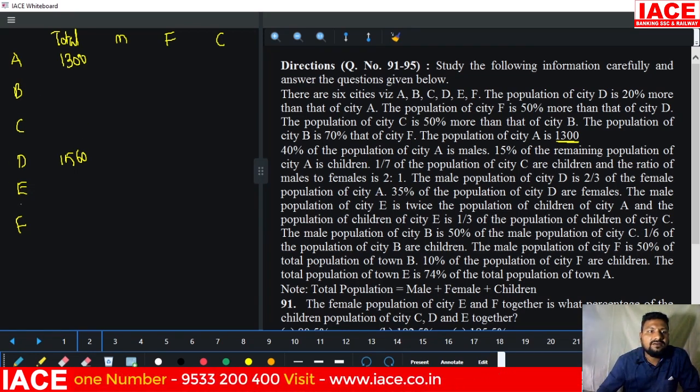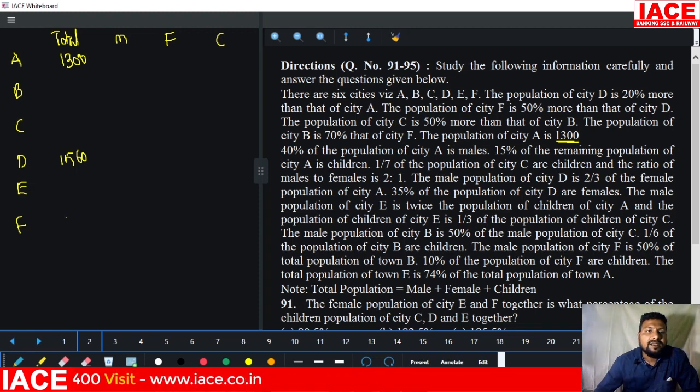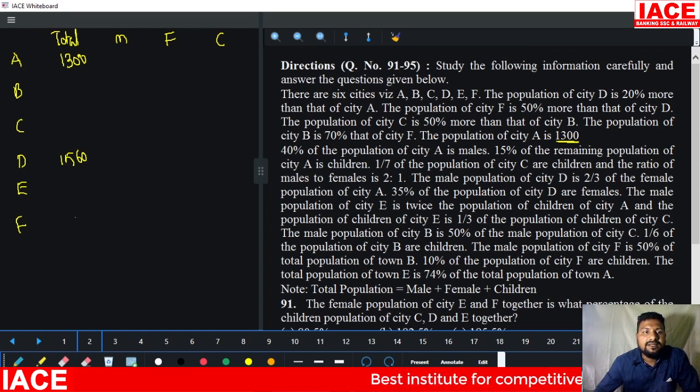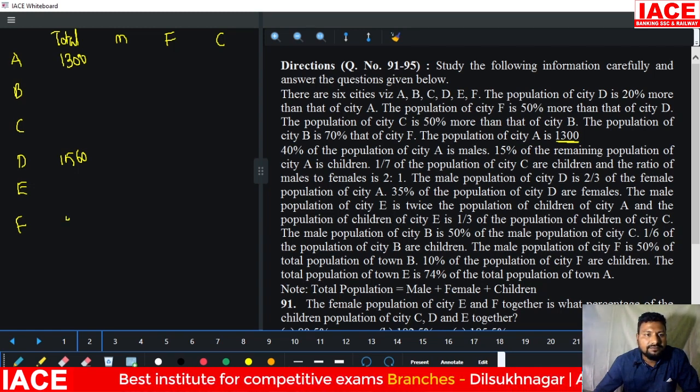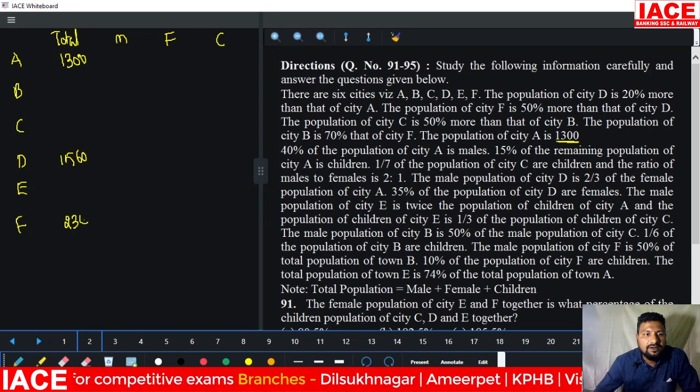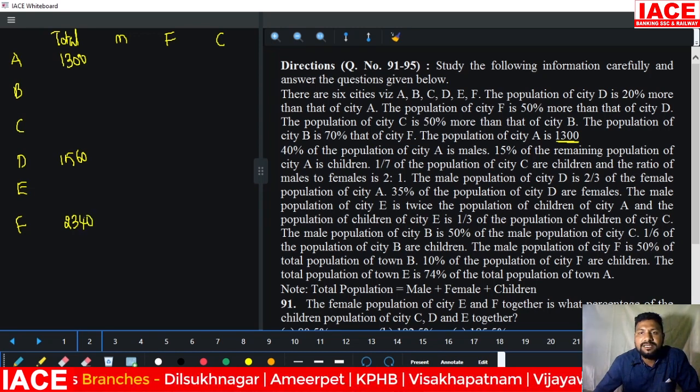Next, the population of city F is 50% more than that of D. In 1560, half value is 780. 780 we have to add now. It becomes 2340. 50% is extra added.